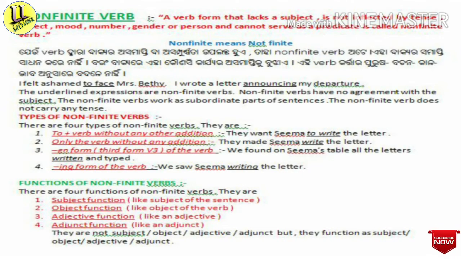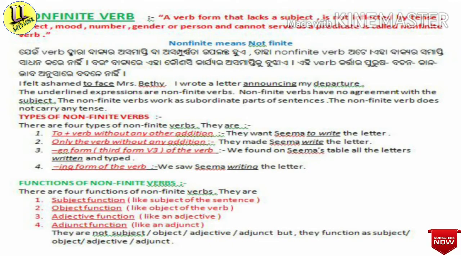Here written is a verb and it is the third form of the verb write. You know write, wrote, written. Written is the third form of the verb write. Another verb is typed, which is also the third form of the verb type: type, typed, typed. So written and typed, these two are non-finite verbs, and the only finite verb is found here.